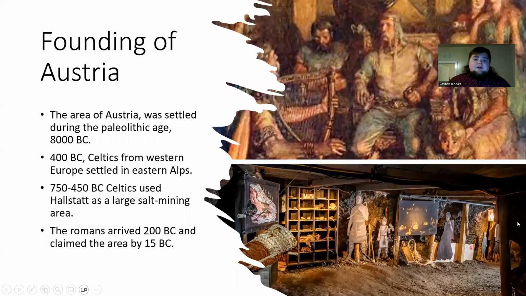The founding of Austria. The area of Austria was settled during the Paleolithic Age, 8000 BC. 400 BC, Celts from Western Europe settled in the Eastern Alps. 750 to 450 BC, Celts used Hallstatt as a large salt mining area. The Romans arrived 200 BC and claimed the area by 15 BC.